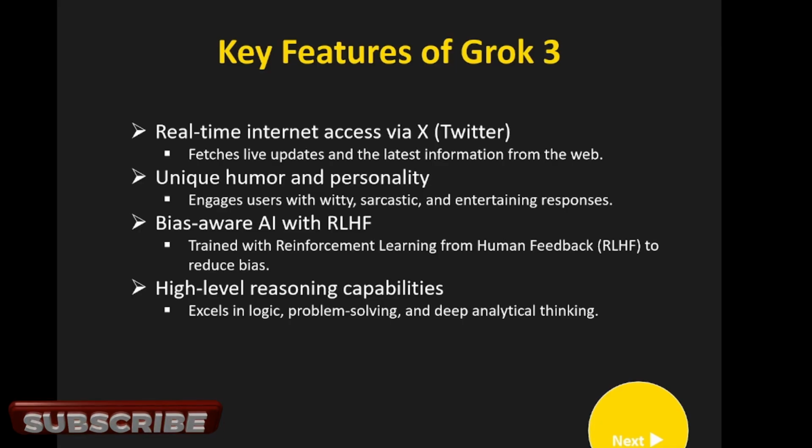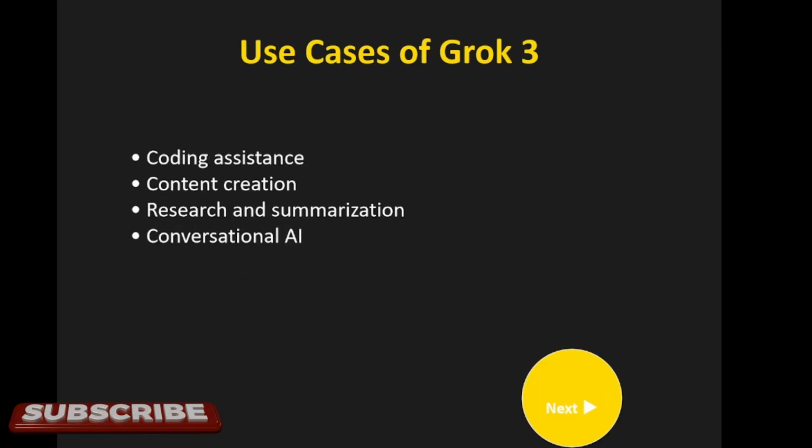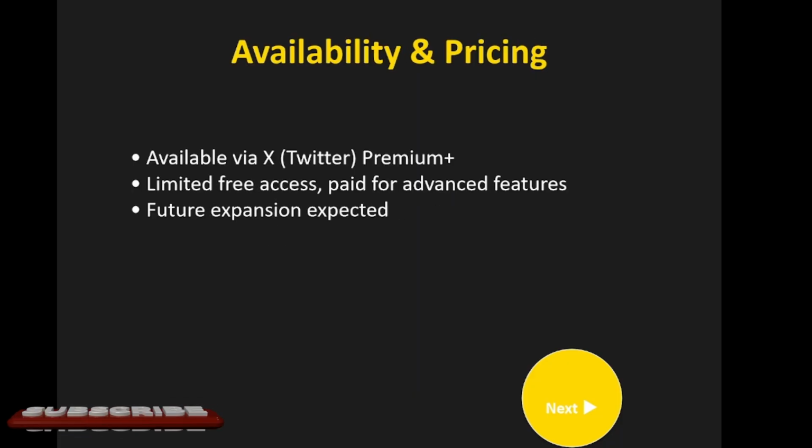Right. High-level reasoning capability means it excels in logic, problem solving, and deep analytical thinking as well. So this is a key feature of this one, right? Now the use cases of Grok 3: we can take assistance in coding, content creation, research and summarization, and conversational AI. We can ask anything, right? And it will also give real-time resources, showing that we have taken this content from this resource. I'll show it with the help of an example.